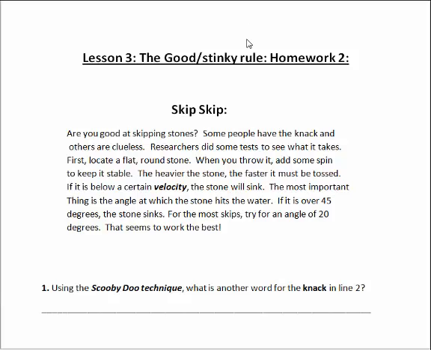Forward, lesson 3, the good stinky rule. It's homework assignment number 2, kids. Quick review as usual. Number 1, we'll try and say it in a different way.